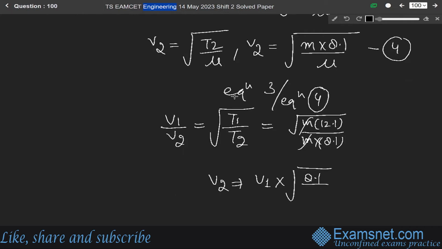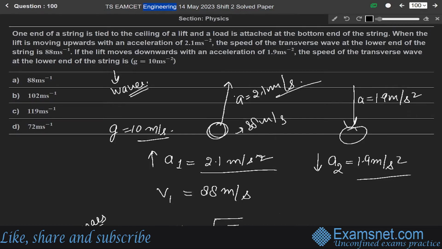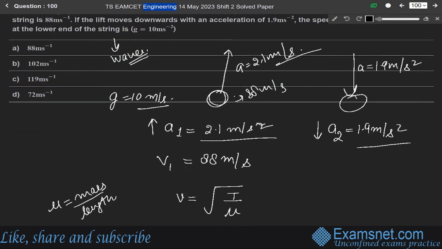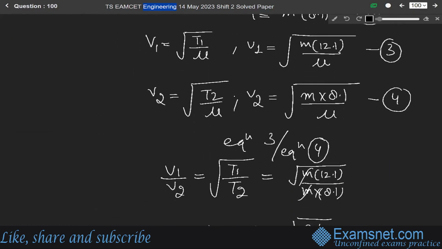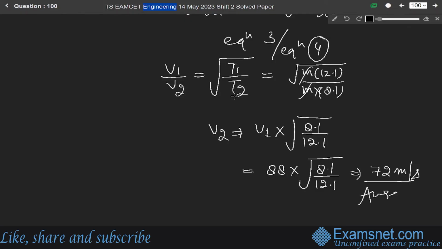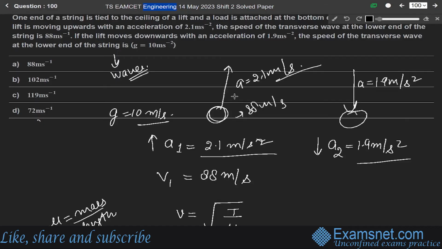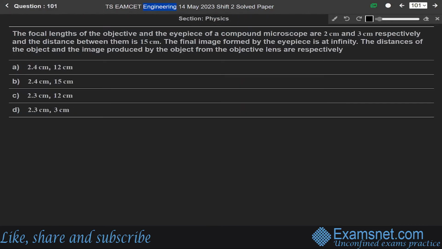Since we are given the velocity as 88 meter per second, just put the value here. So it will be equal to 88 into under root of 8.1 over 12.1. So we get our answer as 72 meter per second. This is our final answer. So from these 4 options, option D is the correct answer.